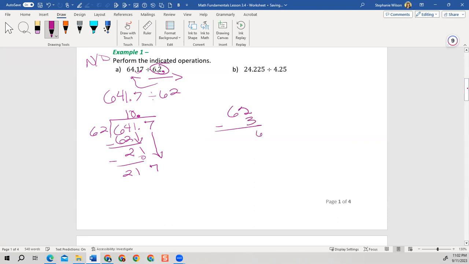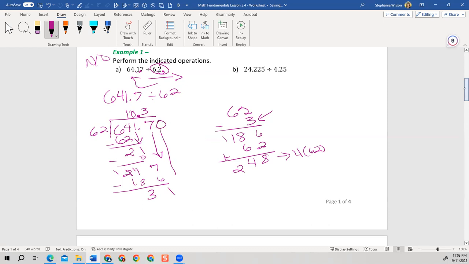So 3 times 2 is 6. 3 times 6 is 18. If I add 62 to this, I get 6 plus 2 is 8. 8 plus 6 is 14. Carry the 1 is 2, 48. It busted. So we would not want 4 times 62, right? Because it busted. Let's do the 3. So 3 times 62 is 186. And let's subtract. 7 minus 6 is 1. Well, I can't take 8 out of 1, so I'm going to borrow from this 2, make this 11. 11 minus 8 is 3.